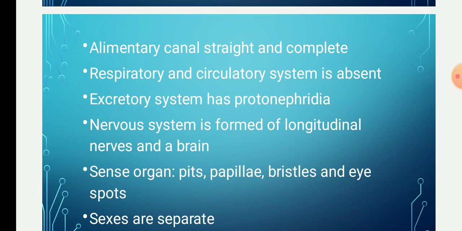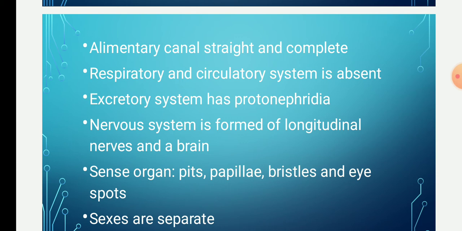The respiratory and the circulatory systems are absent, because they are mostly parasitic forms and don't require these systems. Then the excretory system includes a system of canals. There are a number of canals present, plus protonephridia is also present in some forms for osmoregulation. This excretory system is there to maintain the osmoregulation of the body, that is, the salt concentration.